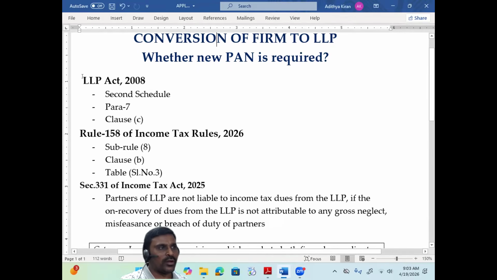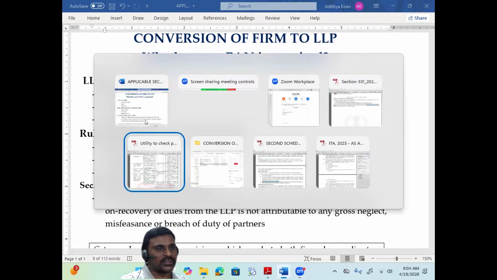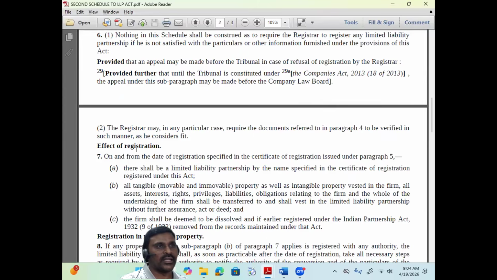The first important provision is LLP Act 2008, second schedule, para 7, clause C. What does it say? On and from the date of registration specified in the certificate of registration, the firm shall be deemed to be dissolved. That means the old entity called partnership firm is closed legally. Therefore, conversion of a firm into LLP is nothing but closing the old entity and creating a new entity.